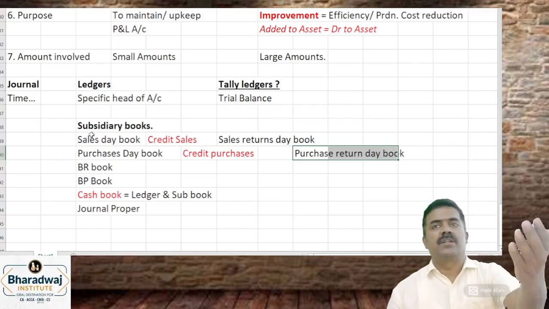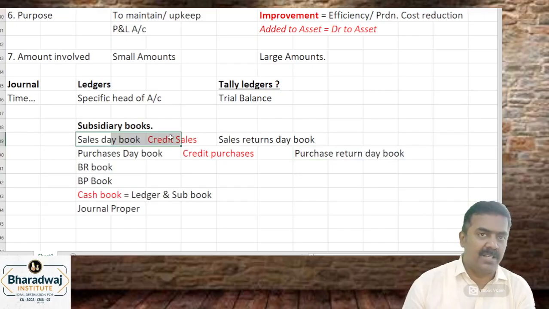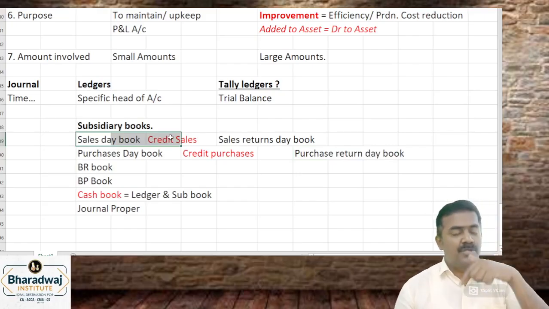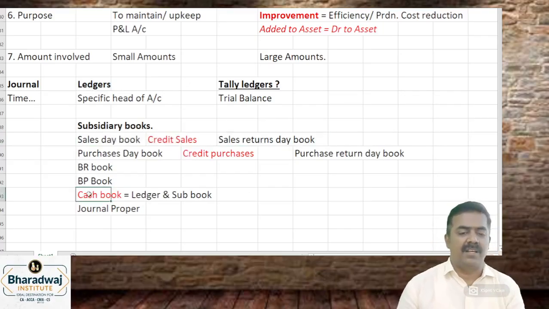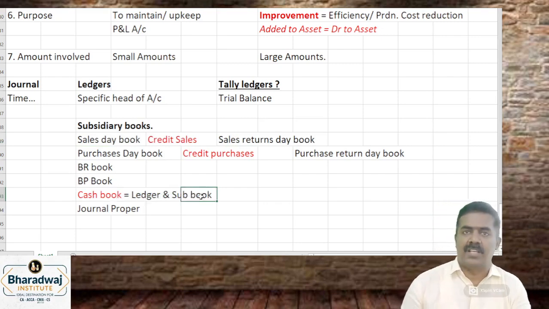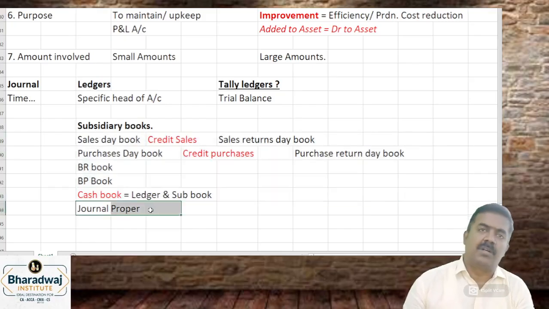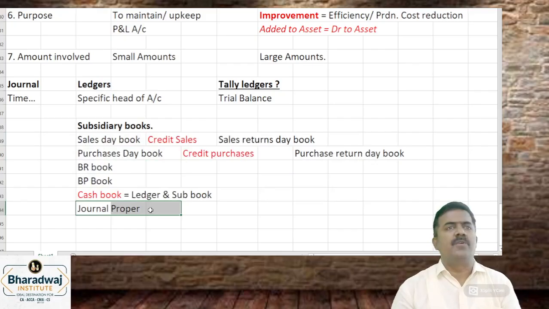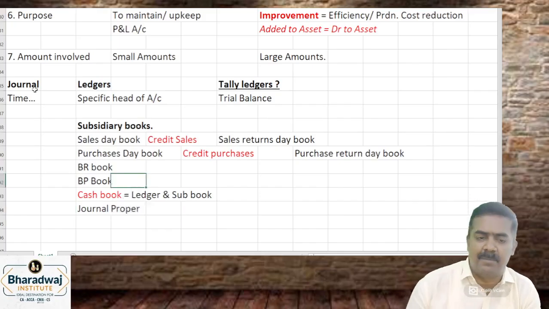Okay. I sold the goods on credit. Sales day book. Okay. That goods you are returning back. Sales returns day book. Is there cash sales or not? Cash book. And the goods return, that will come in which one? Cash book. Anything that is not recorded in day books, that will be recorded in which one? Journal proper. Normal journal entry you will pass. Particulars, debit, credit, and normal journal entry pass.